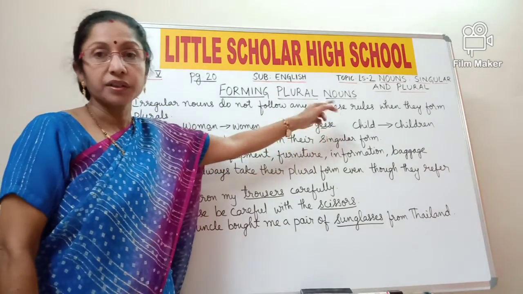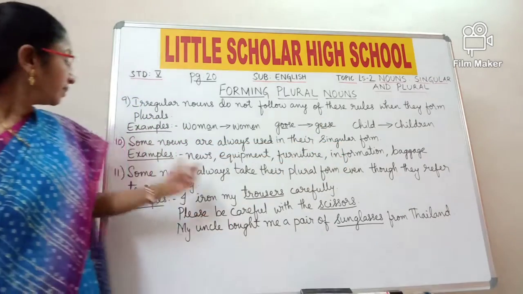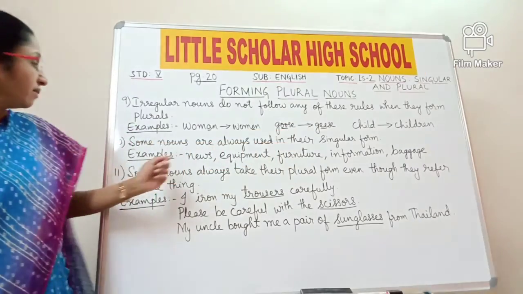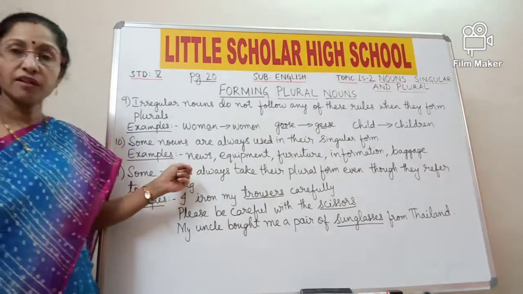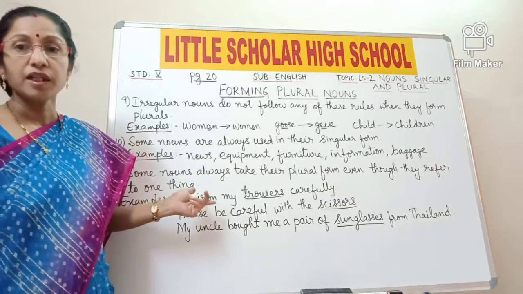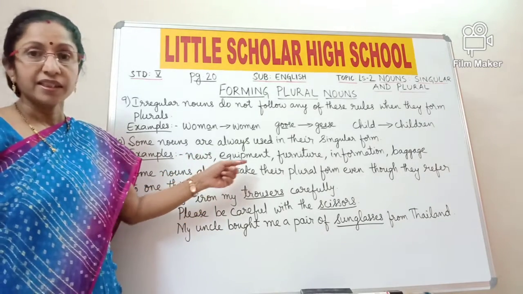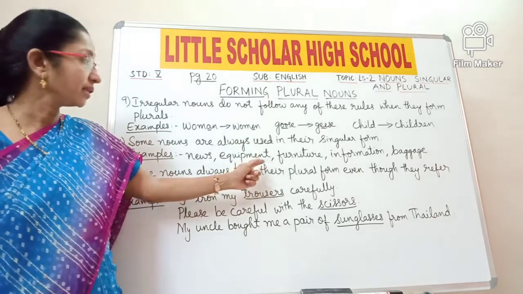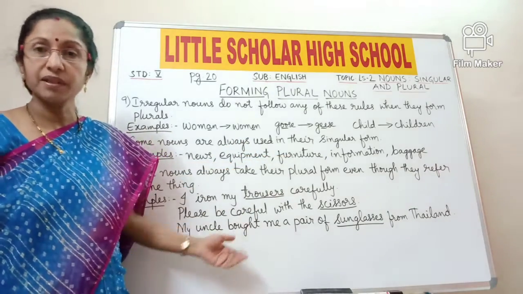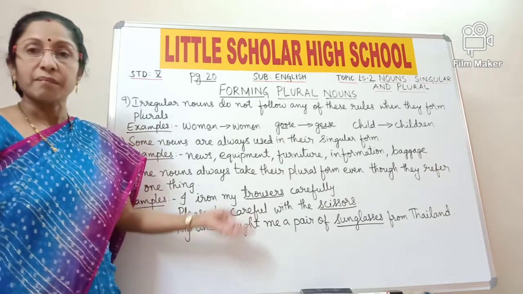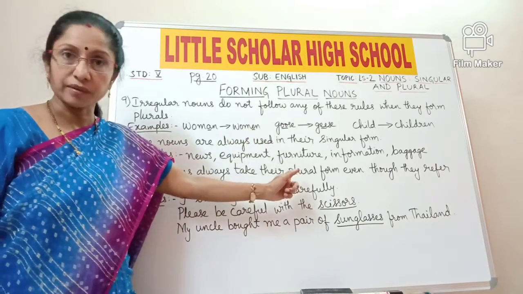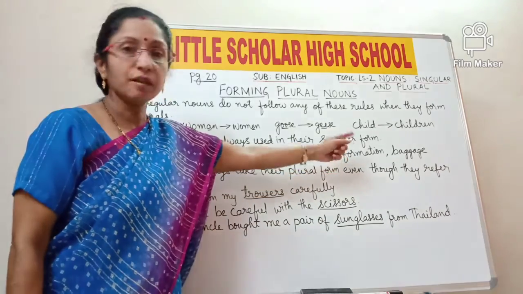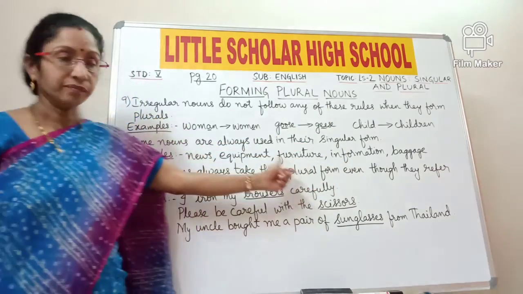Child is singular, children is plural. Now look at rule 10. Some nouns are always used in their singular form. For example, news. You might have many articles of news, but news is always one. Similarly, equipment, there may be many, but it is always used as singular equipment. Furniture, you might have many tables, chairs, sofas at your home, but it is always called furniture. Information, it is always used as a singular noun. Similarly, baggage is also a singular noun.